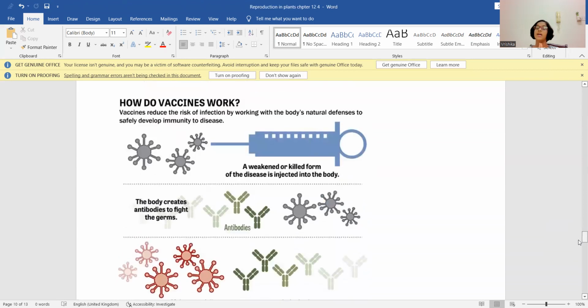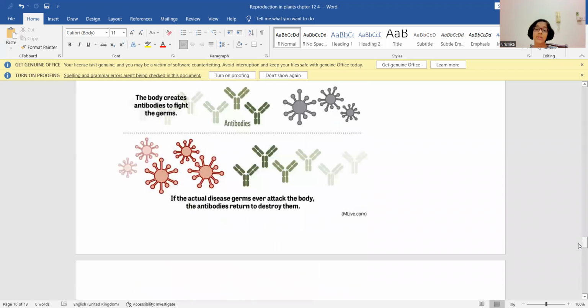Now, let us understand what are vaccines and how do these vaccines work. Vaccines reduce the risk of infection by working with the body's natural defenses to safely develop immunity to the disease. How do these vaccines work? The weakened or killed form of the disease is injected into the body. The body creates antibodies to fight these germs. If the actual germs ever attack the body, the antibodies return to destroy them.